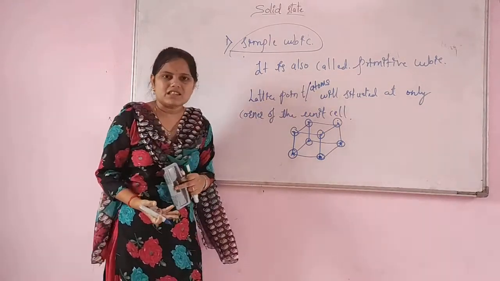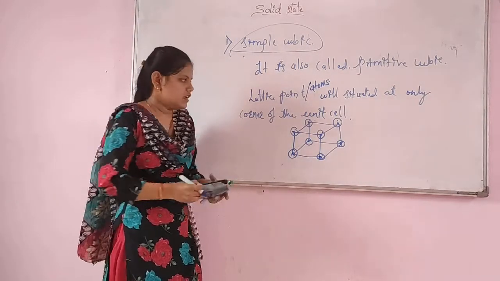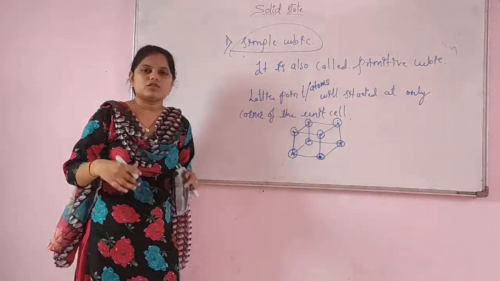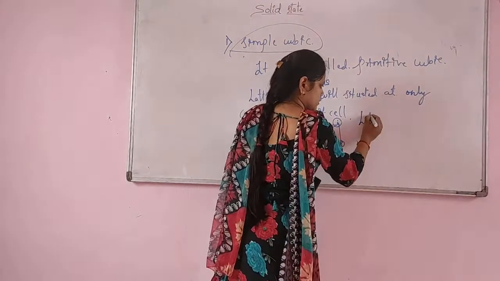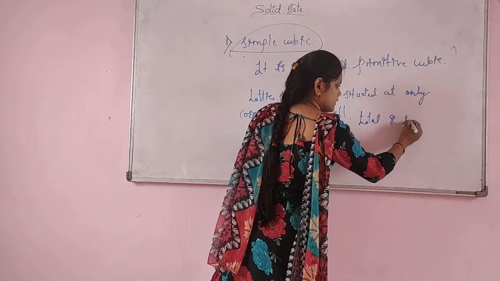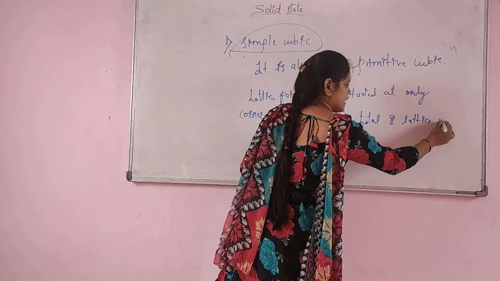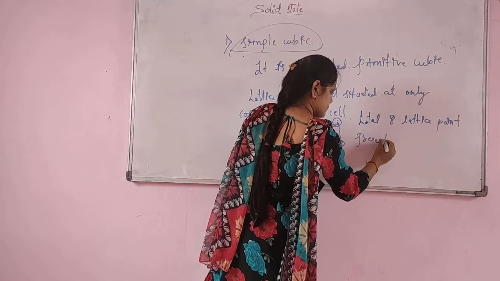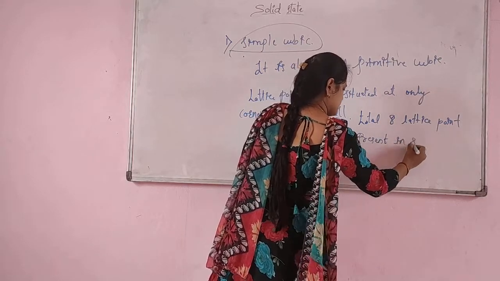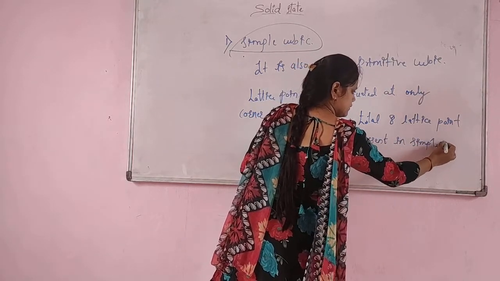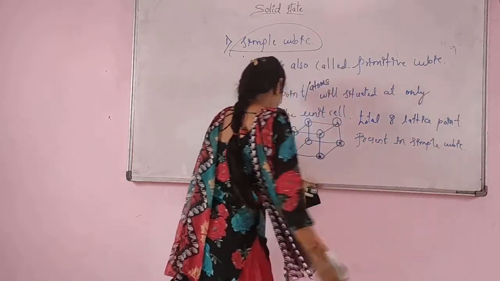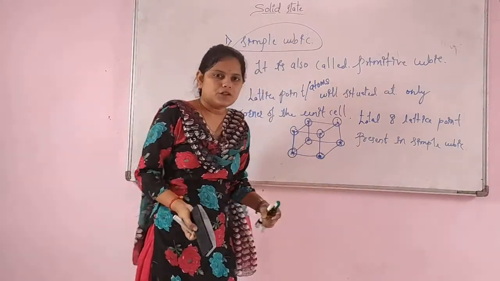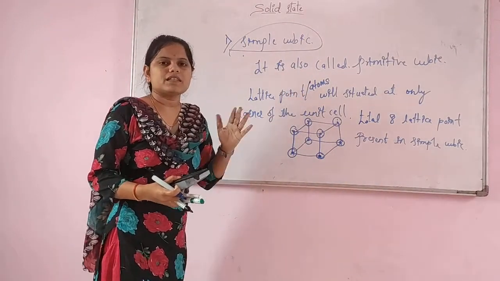Now how many lattice points are present in the simple cubic? So see, 1, 2, 3, 4, 5, 6, 7, 8. So a total of 8 lattice points are present in the simple cubic. So I hope you understand what is meant by simple cubic.